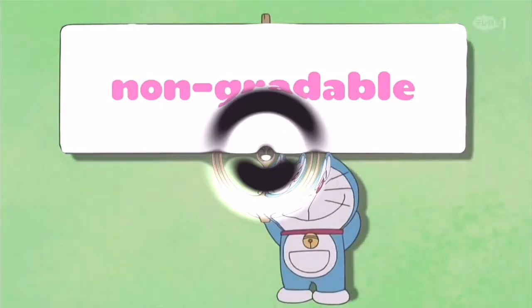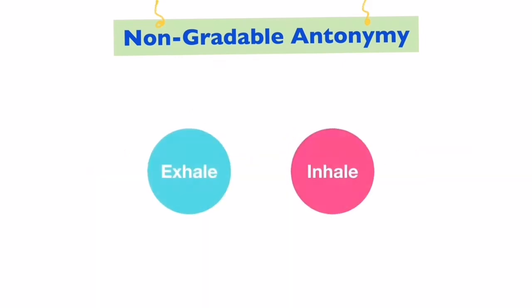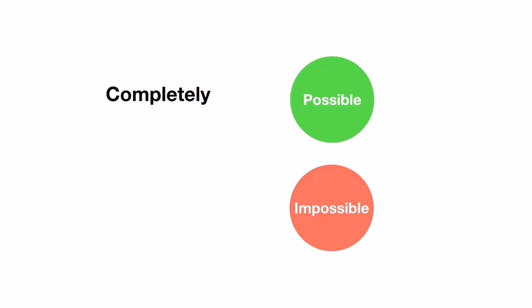Non-gradable. Non-gradable antonyms are pairs of words with opposite meanings where the 2 of them can't be graded, such as exhale and inhale, full and empty, possible and impossible. Moreover, they don't occur in comparative and superlative degrees and can't be used with adverbs such as very or extremely. However, adverbs that don't show the degree are acceptable.